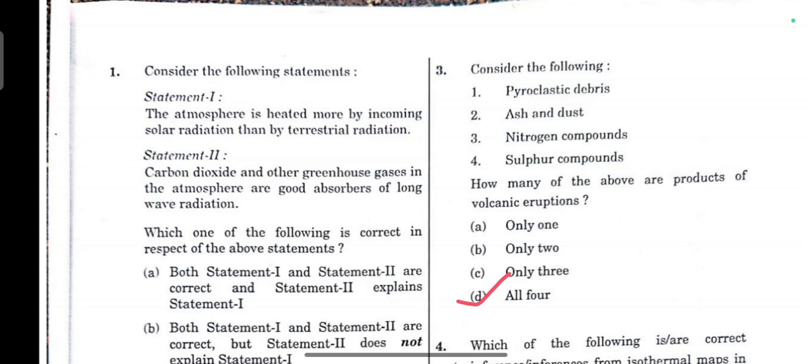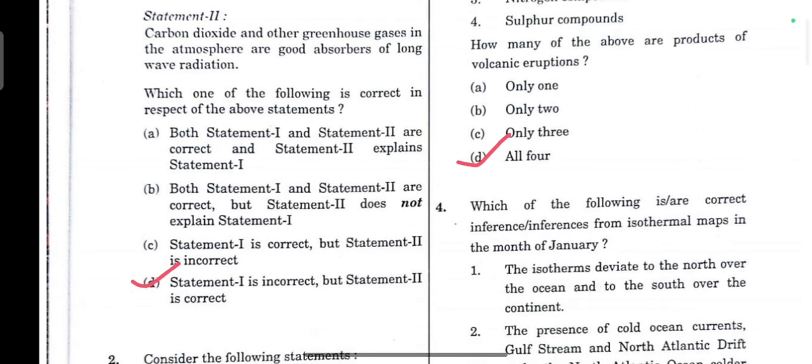Question number 1, consider the following statements. Statement 1, the atmosphere is heated more by incoming solar radiation than by terrestrial radiation, which is incorrect. The incoming solar radiations are short waves and the terrestrial radiations are long waves. These long waves get trapped by greenhouse gases and make the atmosphere warmer. Statement 2, carbon dioxide and other greenhouse gases in the atmosphere are good absorbers of long wave radiation, which is correct. So the answer for this is option D. Statement 1 is incorrect and statement 2 is correct.